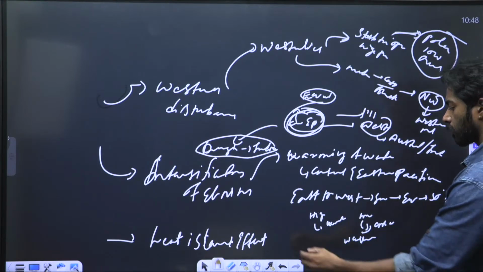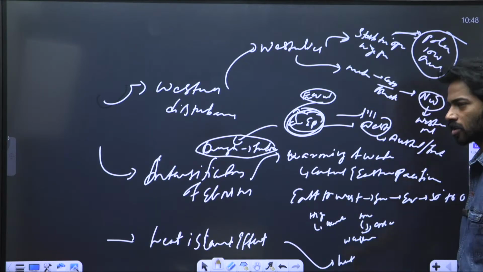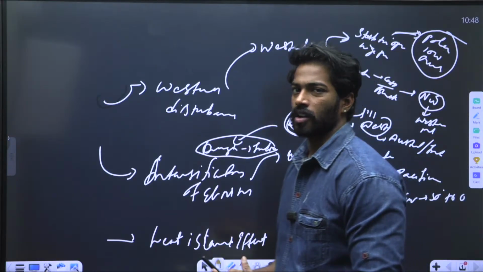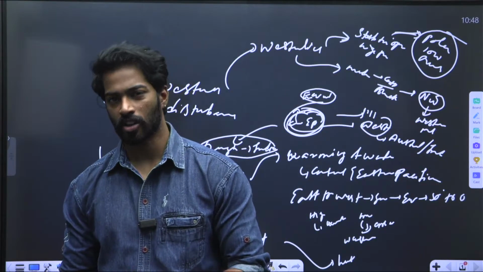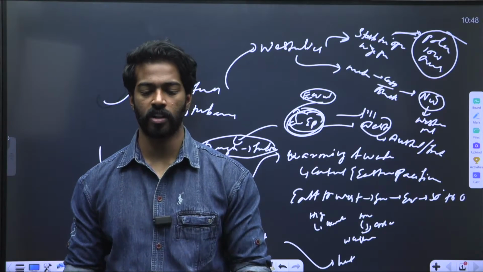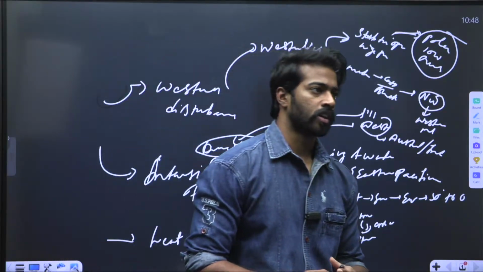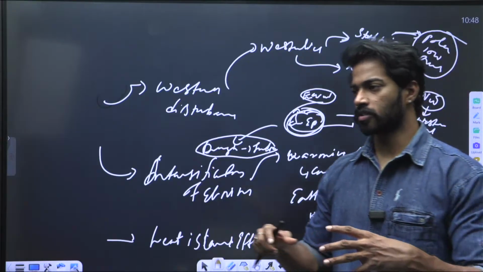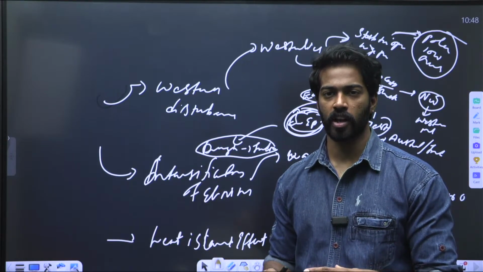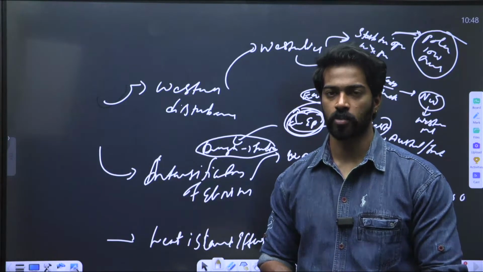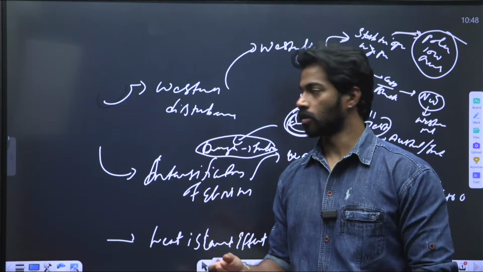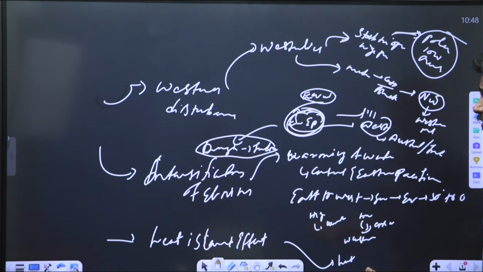Thirdly, we have the heat island effect. Heat island effect is where we have urban areas with concrete and fewer trees, and due to the lack of trees and heat-absorbing methods, all of the heat gets trapped in that region, and there is intensification of heat. That is why there are high temperatures in urban areas. So these are the three main reasons why there is heat in India: less Western disturbances, intensification of El Nino, and the heat island effect.